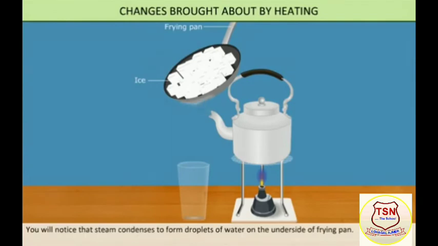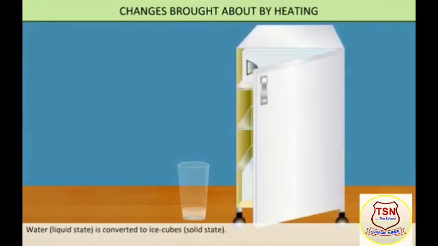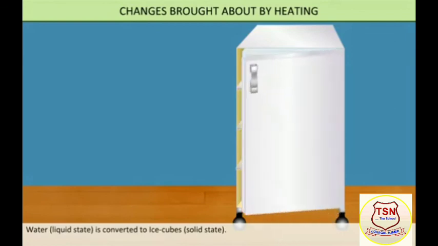You will notice that steam condenses to form droplets of water on the surface of the frying pan. These droplets of water trickle down the side of the frying pan and then start falling down. Collect these droplets in a glass. Put the glass in a refrigerator. Water is converted to ice cubes.